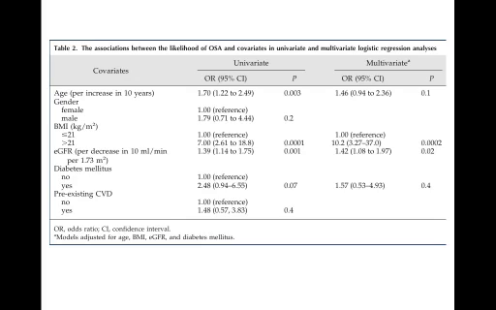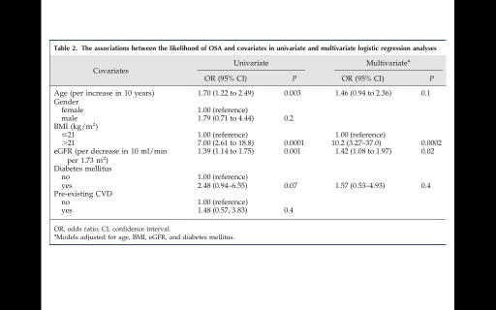So the relative risk of developing sleep apnea with all these variables was in a linear progression. There is a very strong association. And when they did a multivariate analysis, they found that even if you decrease the GFR by 10 mL, the chance of developing obstructive sleep apnea increases by around 42%, which was really high.